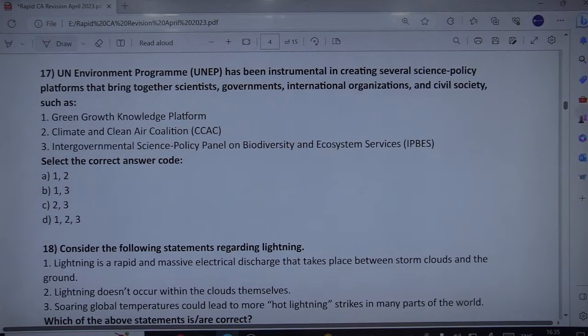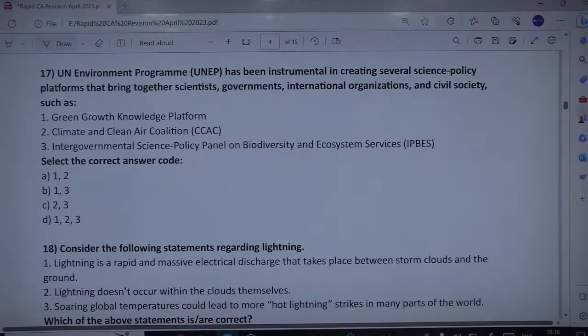Related to the United Nations Environment Program, this has been instrumental in creating several science policy platforms that bring together scientists, governments, international organizations and civil society. Which among the following are related to UNEP directly or indirectly? Green Growth Knowledge Platform, Climate and Clean Air Coalition, and the Intergovernmental Science-Policy Platform on Biodiversity and Ecosystem Services, IPBES. We all are aware of UNEP.